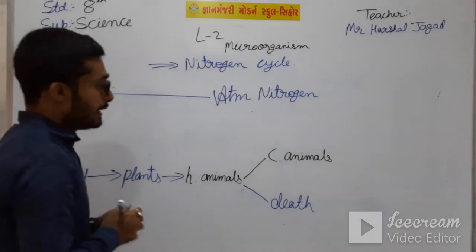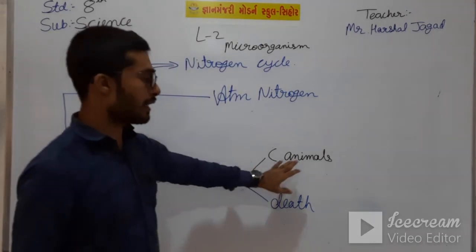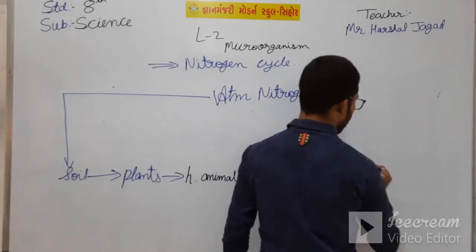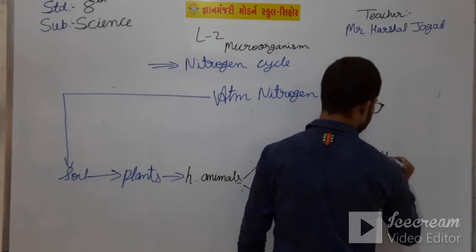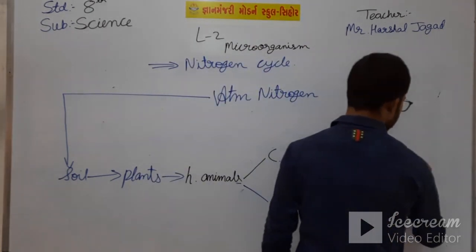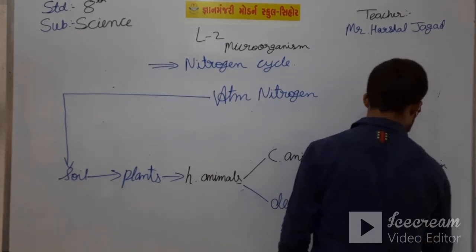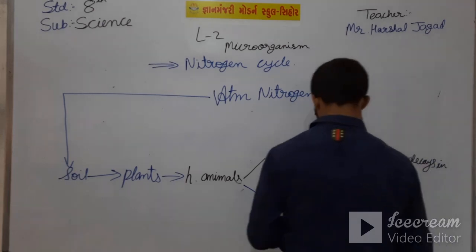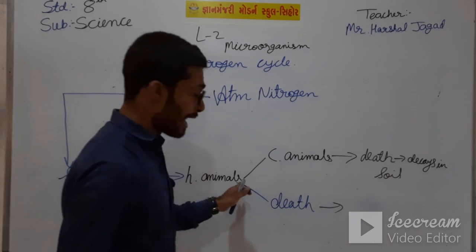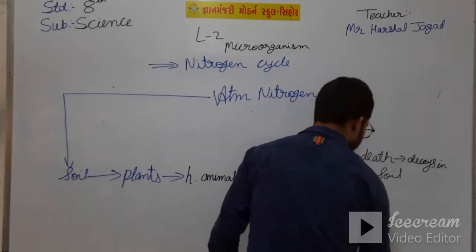When the herbivorous animals are eaten by carnivorous animals, then when the carnivorous animal dies, it decays in soil. And if the herbivorous animal dies directly, then it also decays in soil.